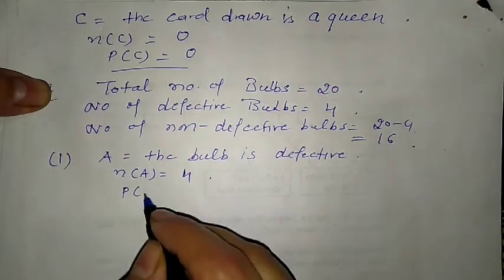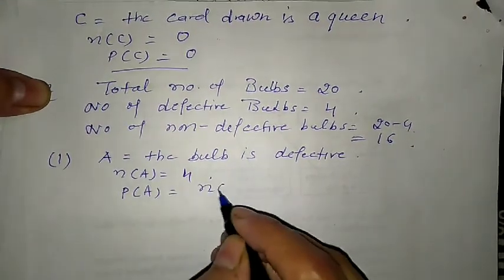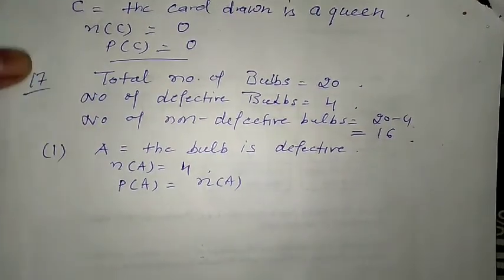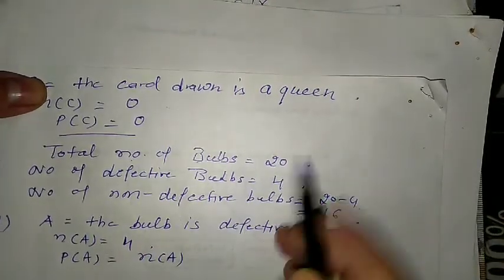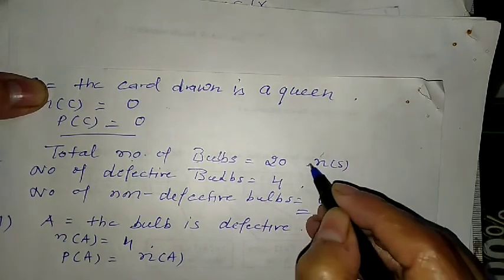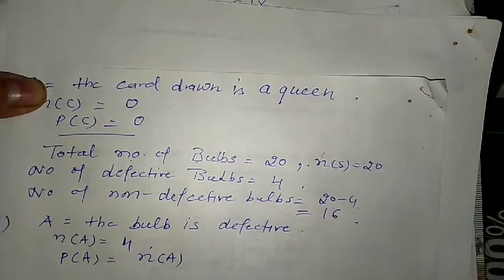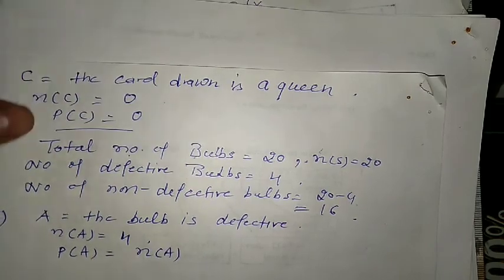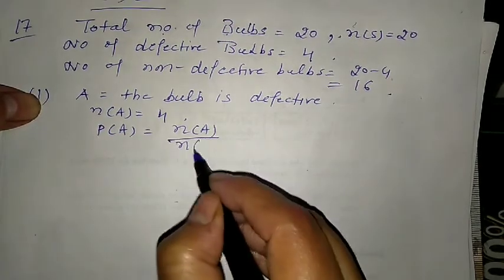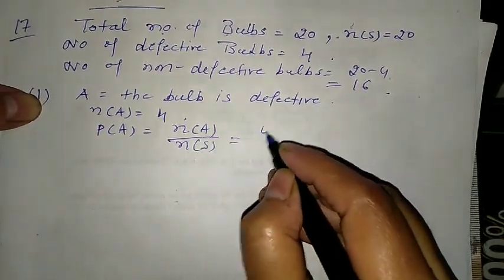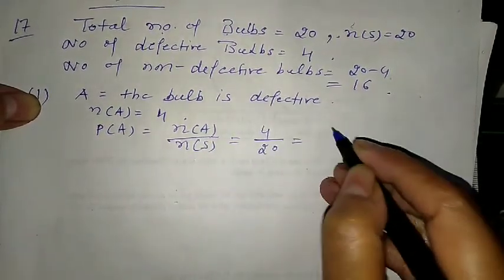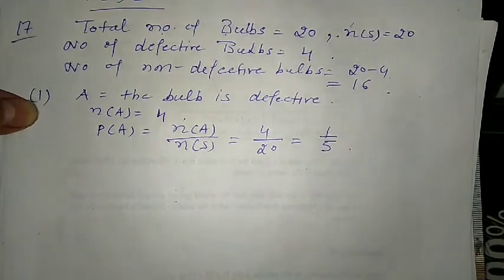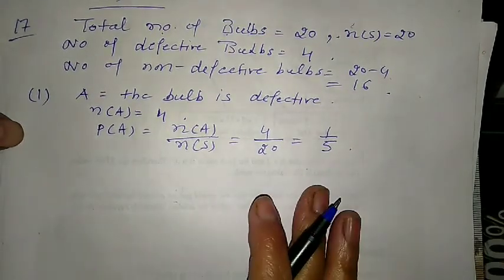So what is the probability of A? It is equal to number of A upon the number of sample space, that is the total number of bulbs. So number of S is equal to 20. Total 20 bulbs are there, so number of S is equal to 20. So this is number of A upon number of S. Number of A is 4 upon 20, that is 1 upon 5. This is the first answer.